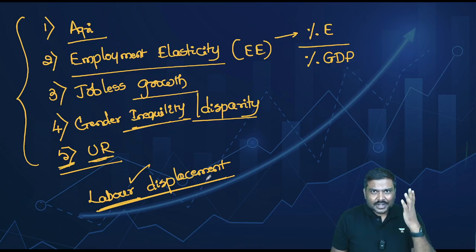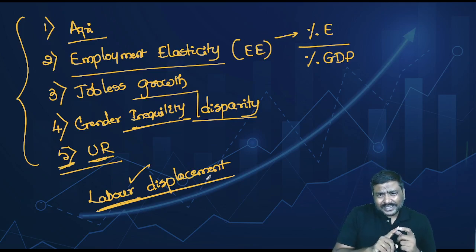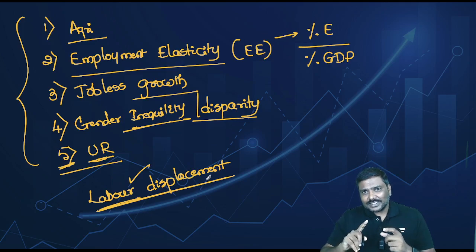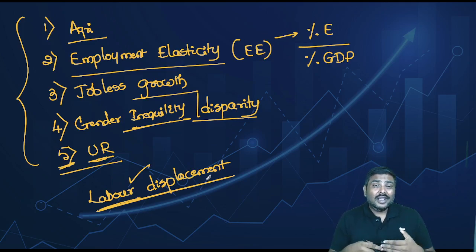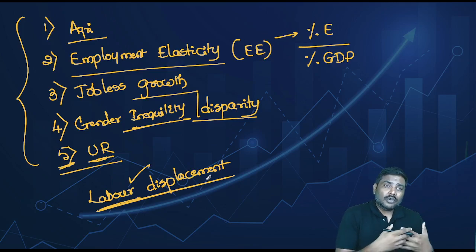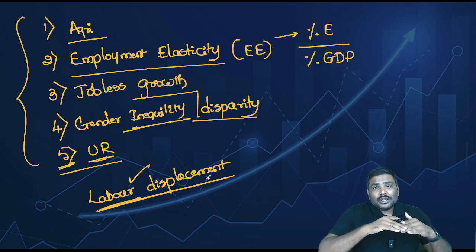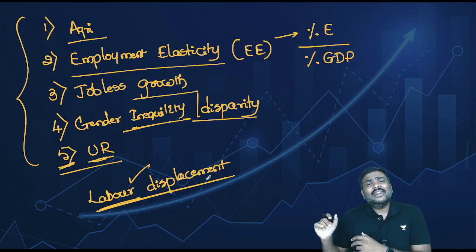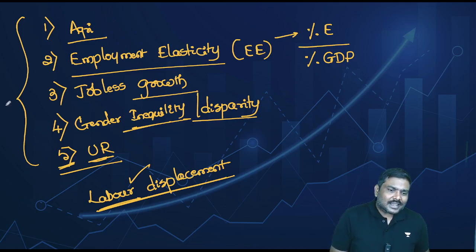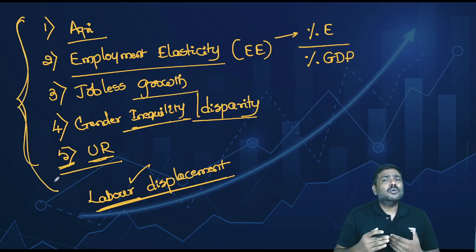And this study shows that there has been a net labor displacement, and that is the precise reason why you will see that unemployment rates for highly educated youth are higher. The labor growth rate has stagnated. There is a jobless growth phenomenon, etc. So these are some of the observations which have been provided in the above study or survey.